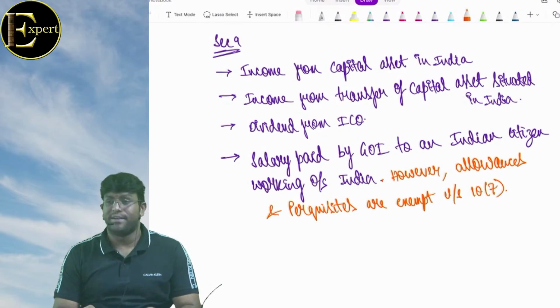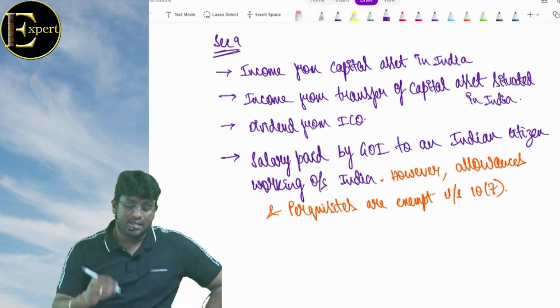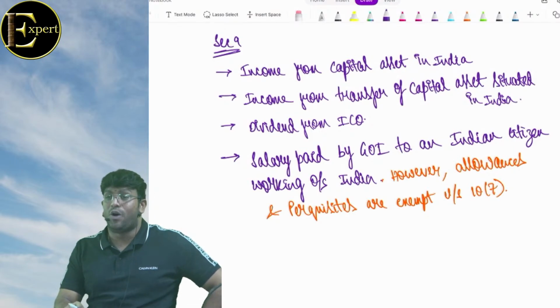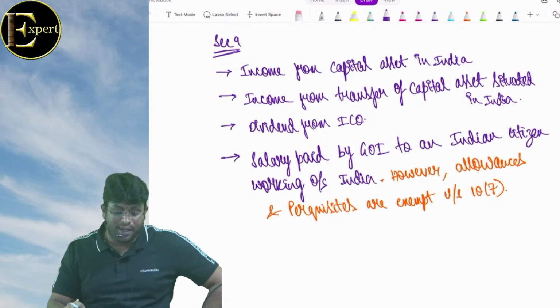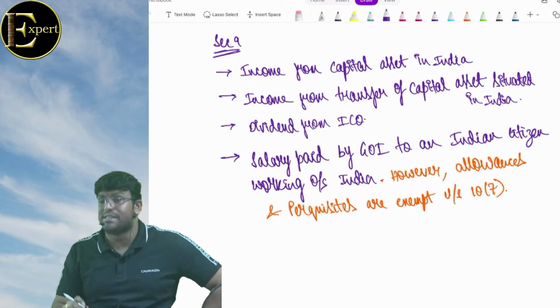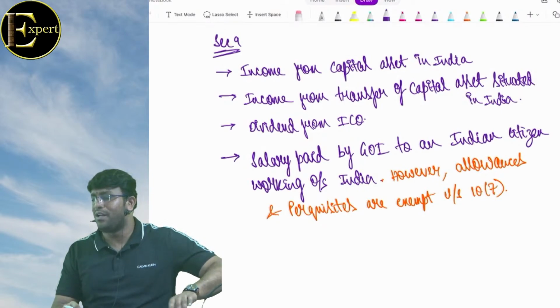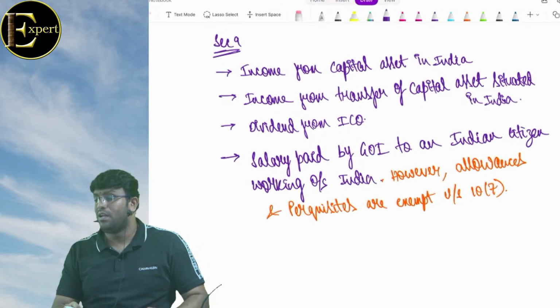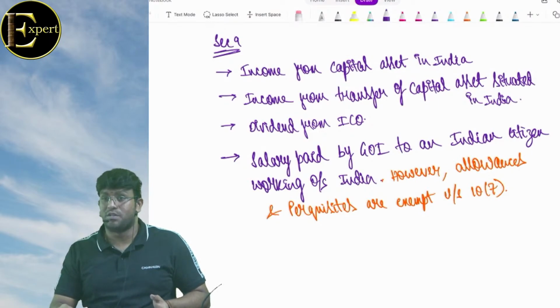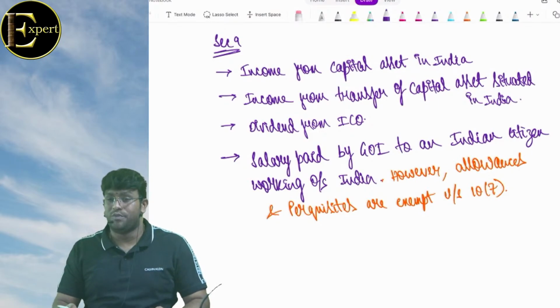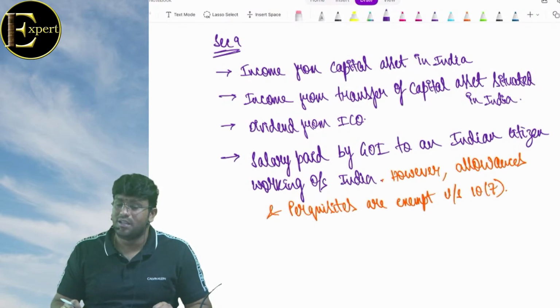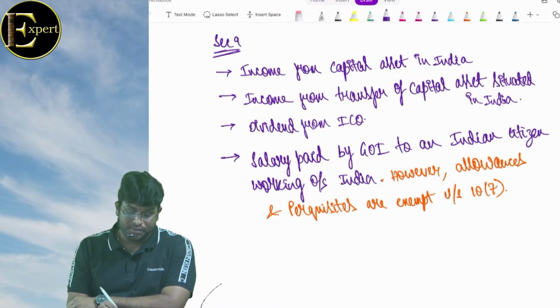Under section 10(7). So are we getting clarity, everybody? Read the point once again. Salary paid by the government of India to an Indian citizen working outside India. However, allowances and perquisites are exempt under which section? Section 10(7). Don't say subsection, it is a clause. I told you the difference yesterday already. Is that clear, everybody? The story is not yet over.